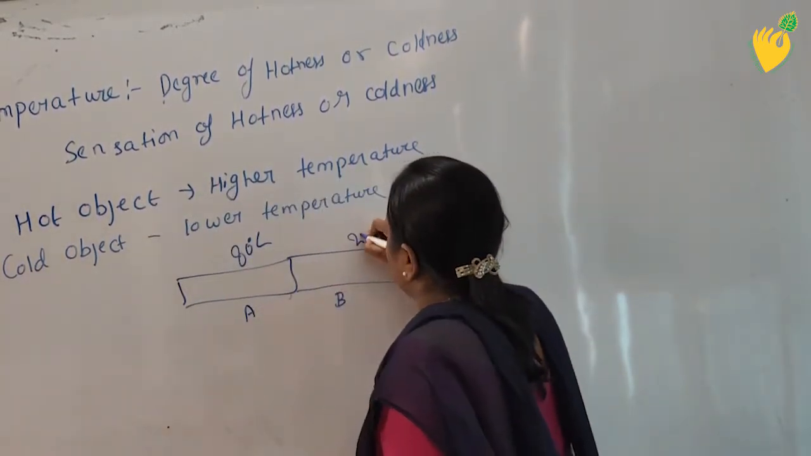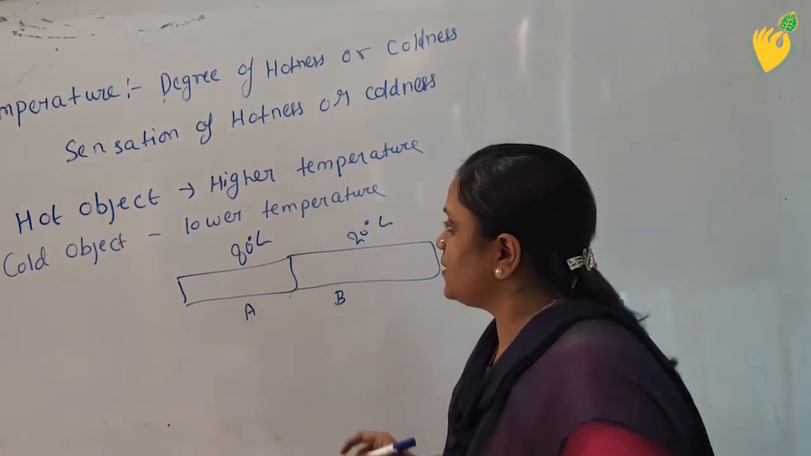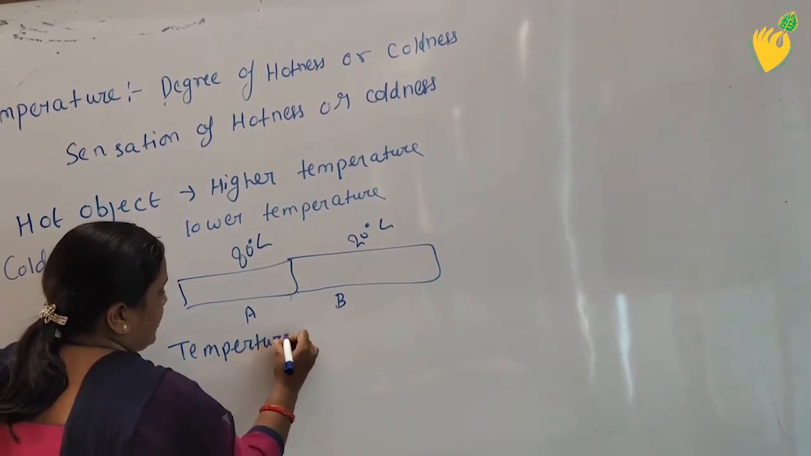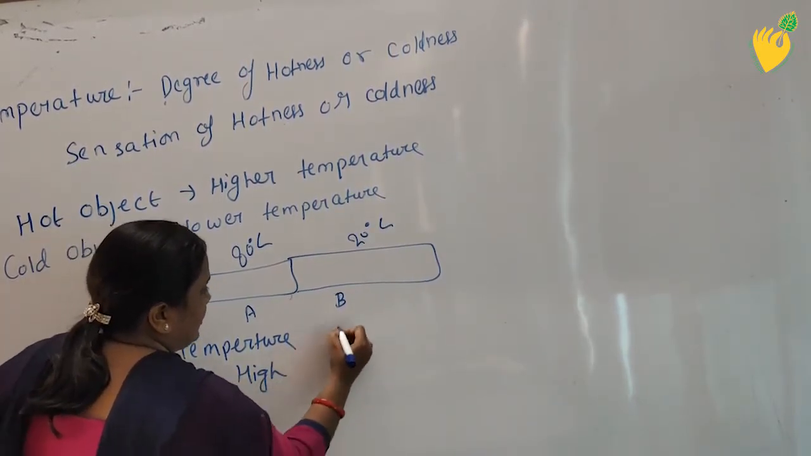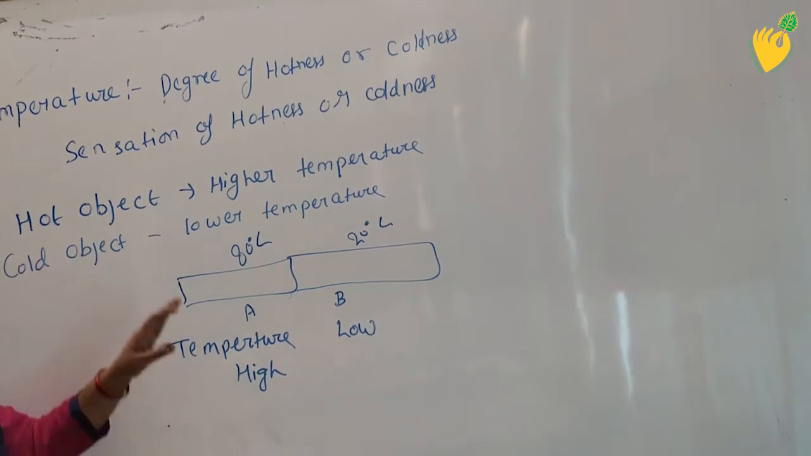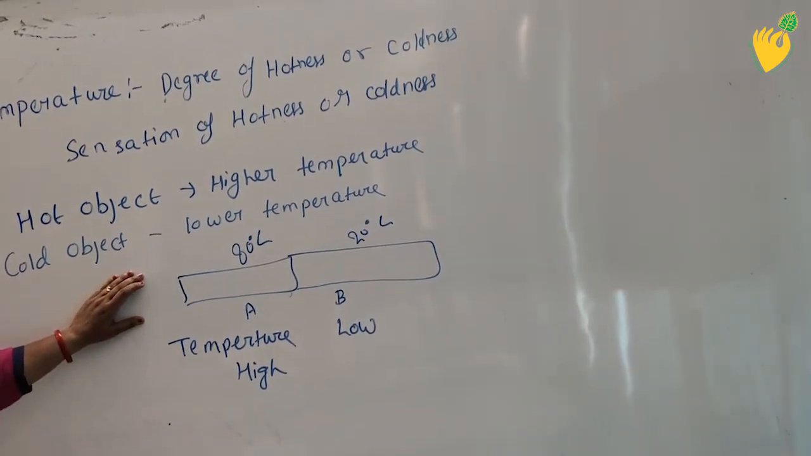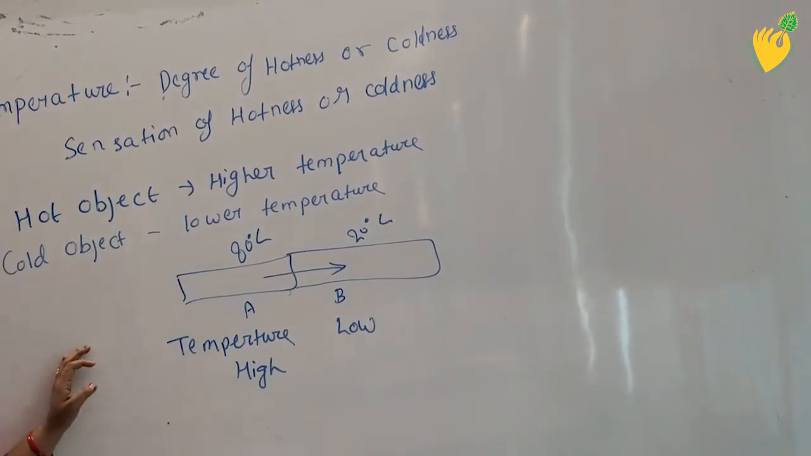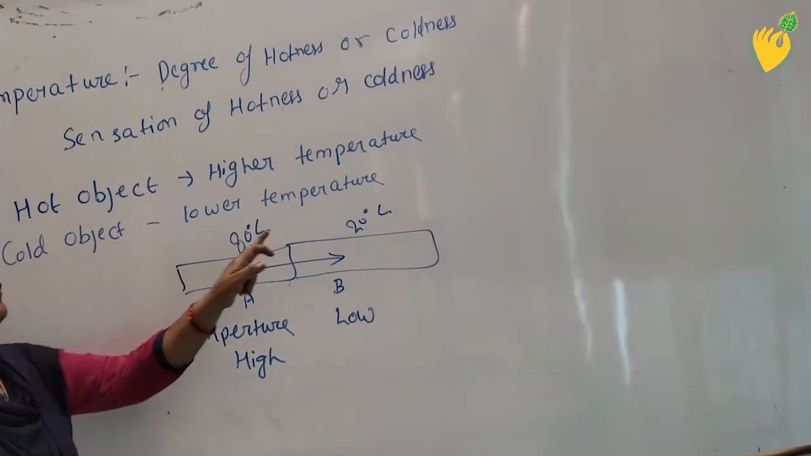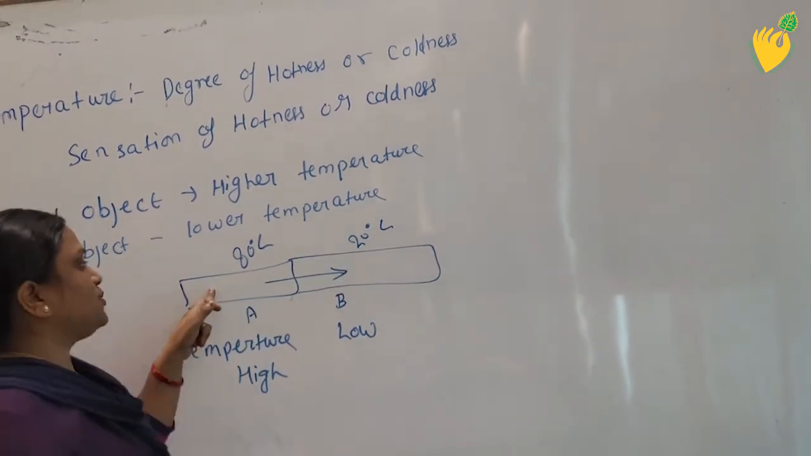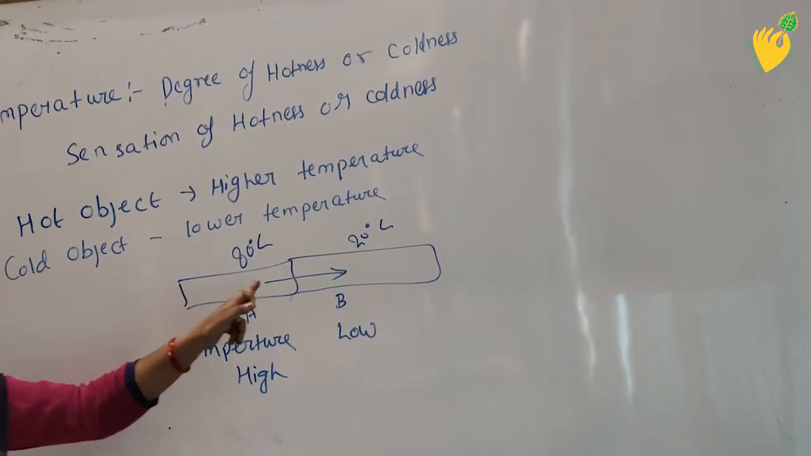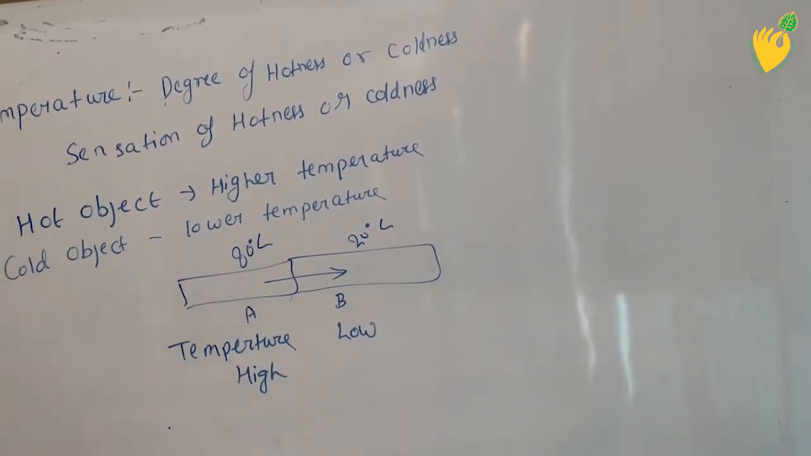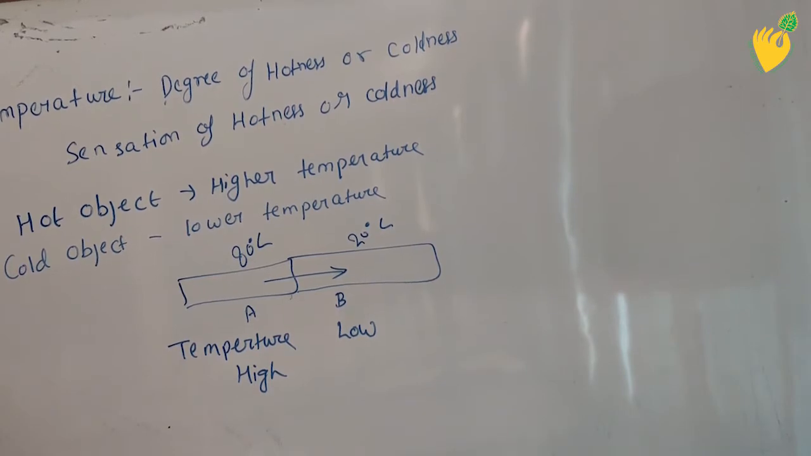80 degrees Celsius, 20 degrees Celsius. Here the temperature is high and here the temperature is low. If I define this in terms of heat, I will say the transfer of heat will take place from body A to body B. But with the value of temperature, we can say that this body is at higher temperature and this body is at lower temperature. So it will tell you about the hotness or coldness of a body.